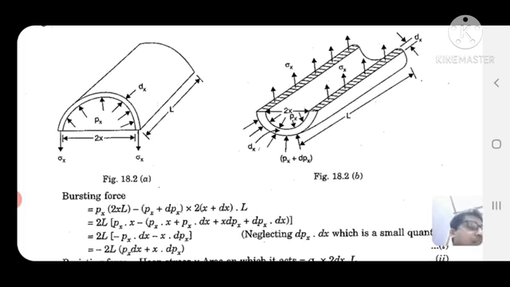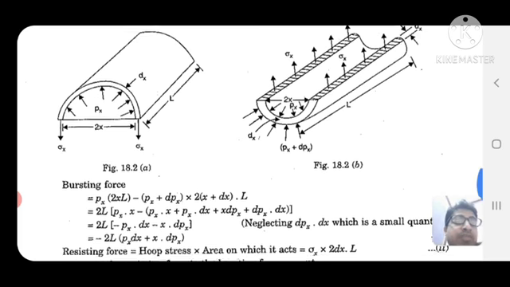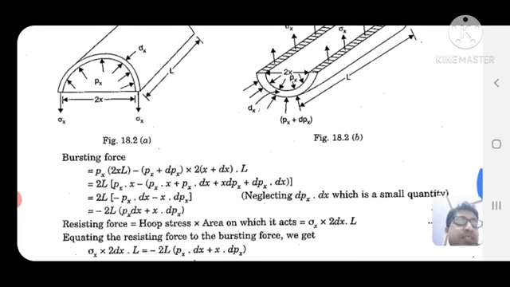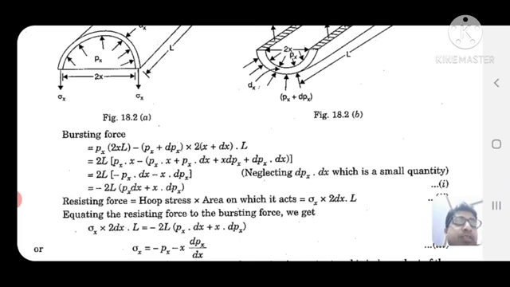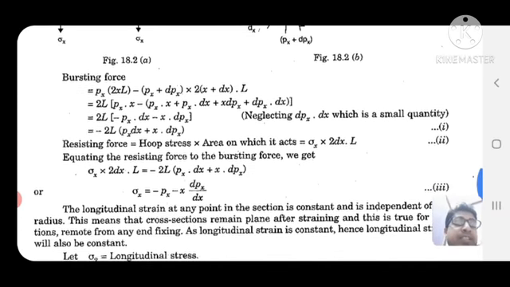So first is the bursting force. That is equal to px into 2xL minus (px plus dpx) into 2 into (x plus dx) into L. So this is the bursting force. 2L into [px x minus px x plus px dx plus x dpx plus dpx dx]. So 2L times minus px dx minus x dpx. So that is equal to minus 2L (px dx plus x dpx).